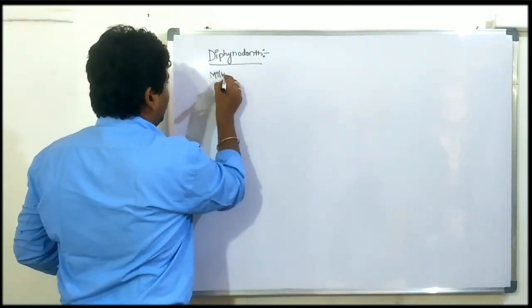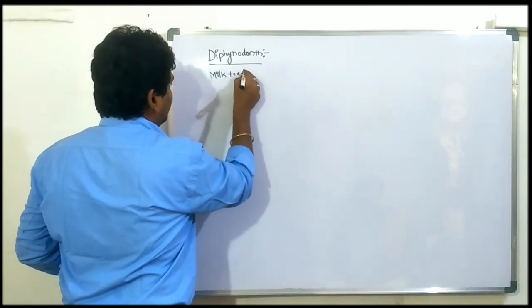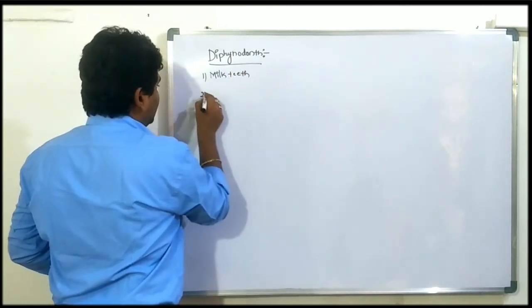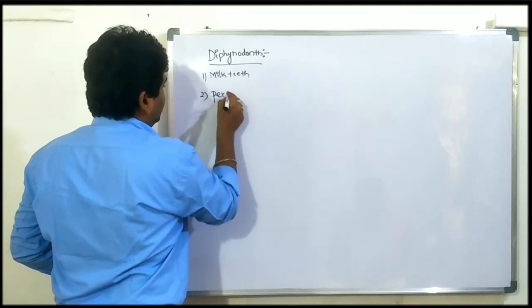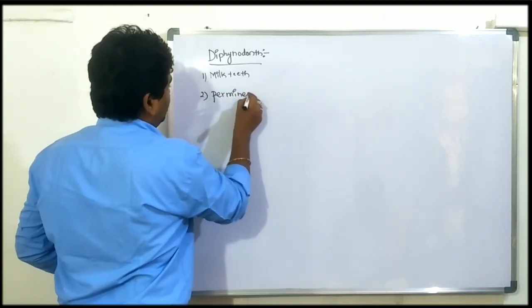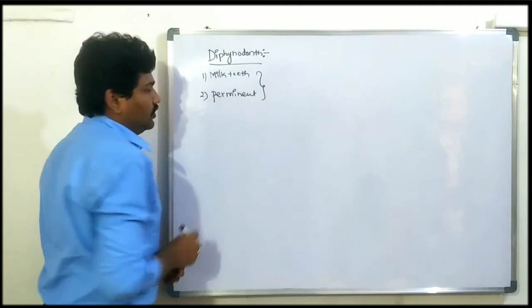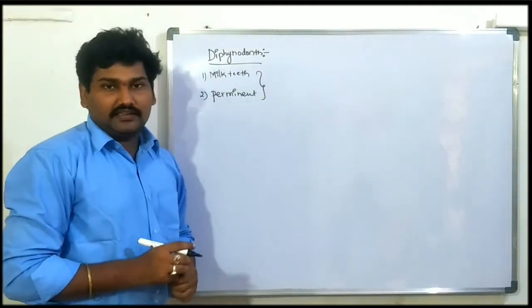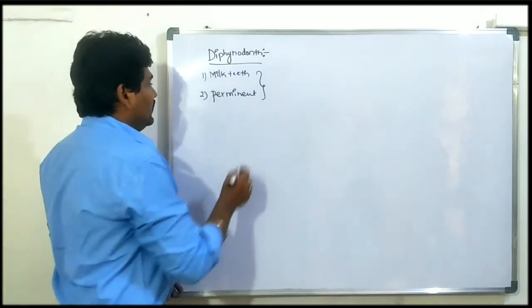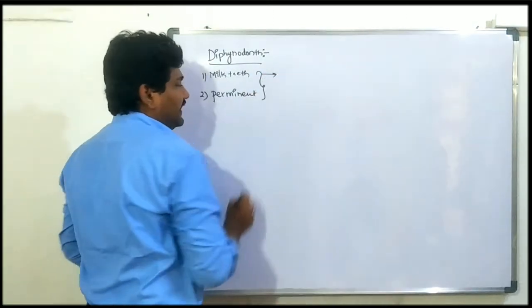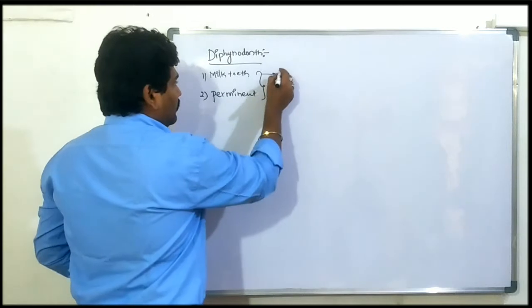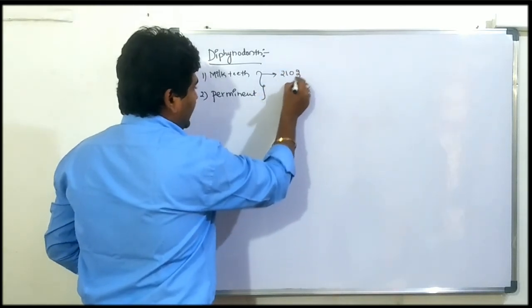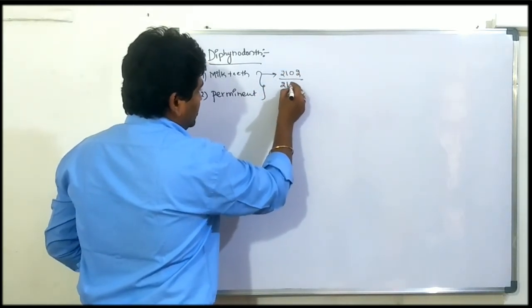First one is milk teeth, second one is permanent teeth. Both milk and permanent teeth together are called diphyodont dentation. The dental formula of the milk teeth is 2102 by 2102.